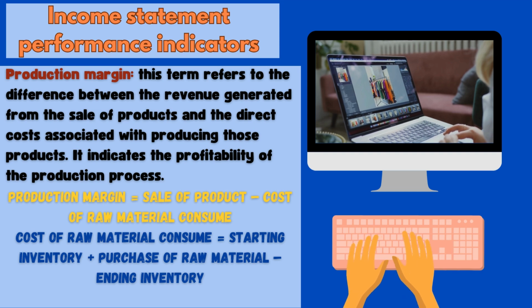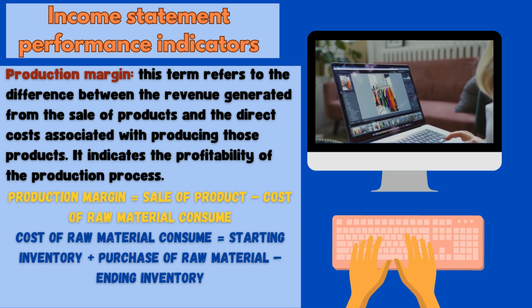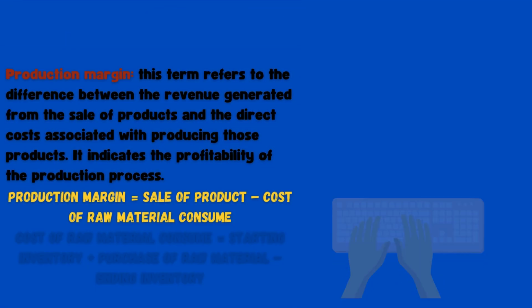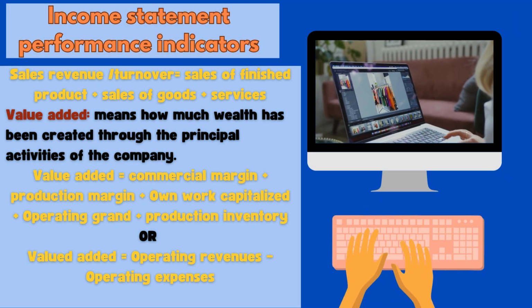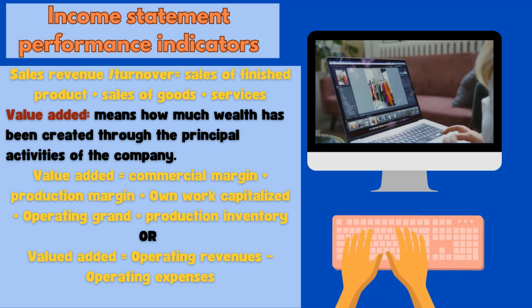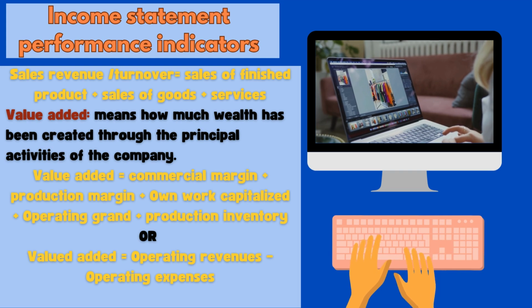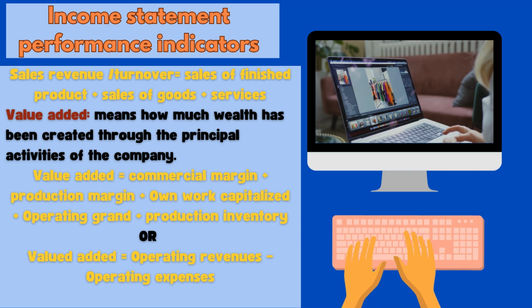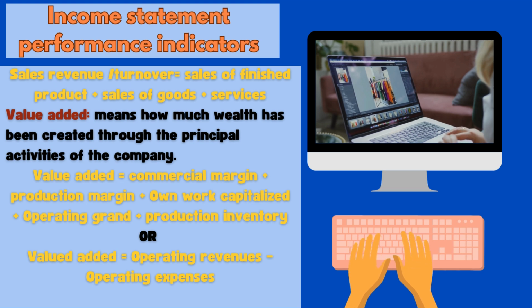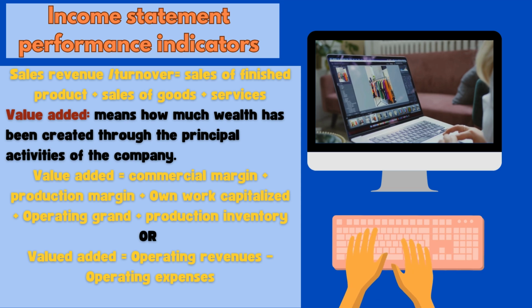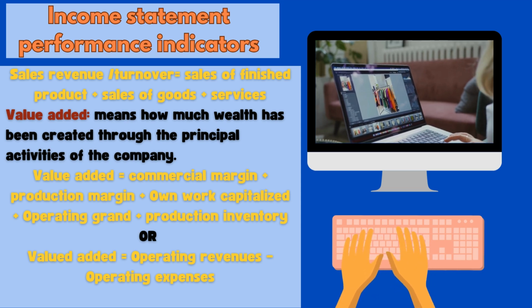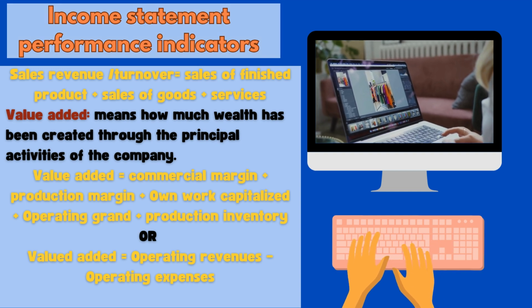We have also other indicators after knowing the commercial margin and production margin. Now we can calculate the sales revenue or the turnover. This sales revenue depends on the type of the company, whether commercial or production. In another case, we can find a company that practices production and commercial activities at the same time.